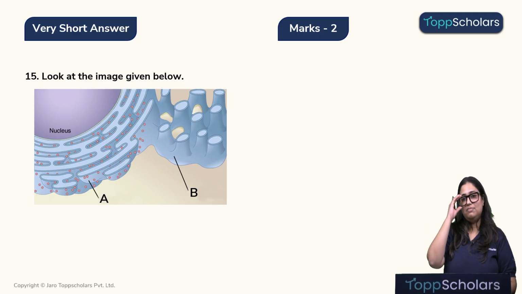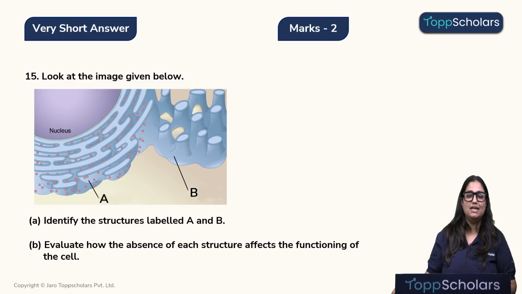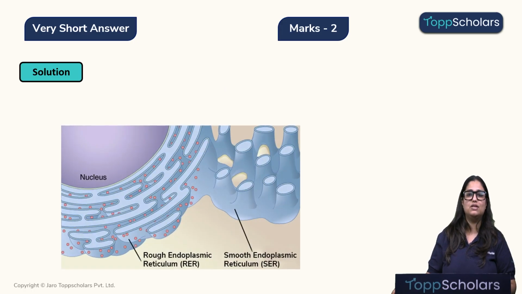Look at this given image below. Identify the structures which are labeled as A and B and evaluate how the absence of each structure affects the functioning of the cell. Let's look at the solution.